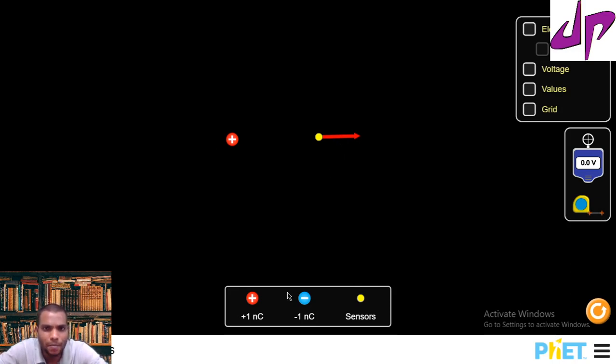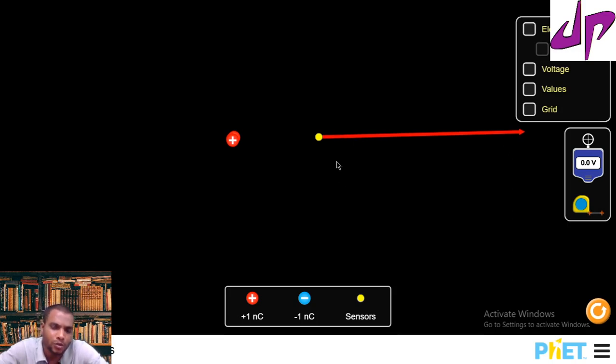Coulomb's law says force is directly proportional to the product of the charges. It means if you increase the magnitude of the charge, I am now increasing it by 3 nanocoulomb, the force at this point is increasing. That is what the length of the arrow mark shows.